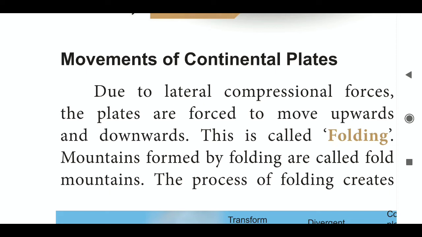Now we are going to explain the movement of continental plates. The movement of these tectonic plates is likely caused by convection currents in the molten rock in Earth's mantle below the crust. Then what is folding? Fold mountains are formed when two plates move together. This can be where two continental plates move toward each other, or a continental and an oceanic plate. The movement of these two plates forces sedimentary rocks upward into a series of folds. This is called fold mountains.